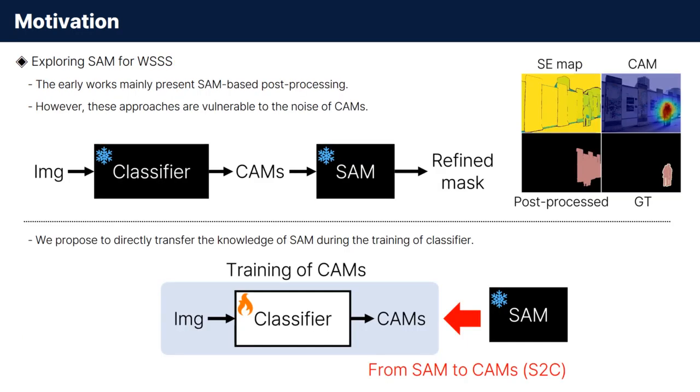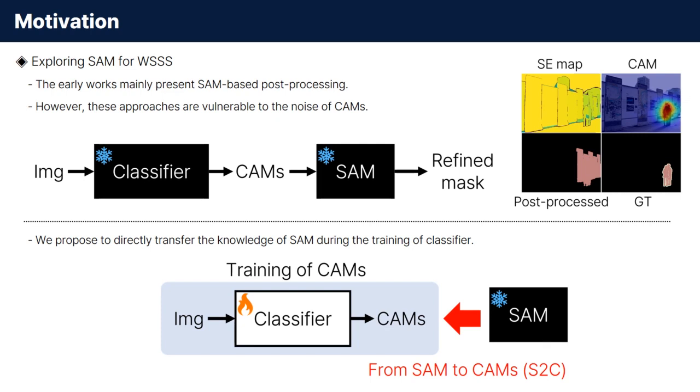The early works mainly present SAM-based post-processing. However, we find that these approaches are vulnerable to the noise of CAMs, as shown in the right figure. Such errors hinder the learning of the semantic segmentation model. This means that the devil is still in the CAMs.